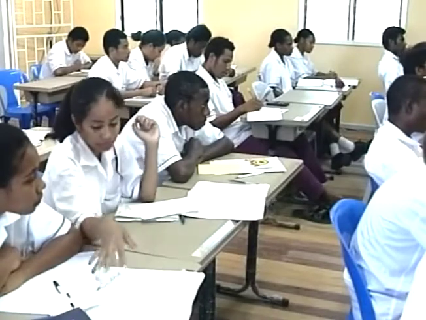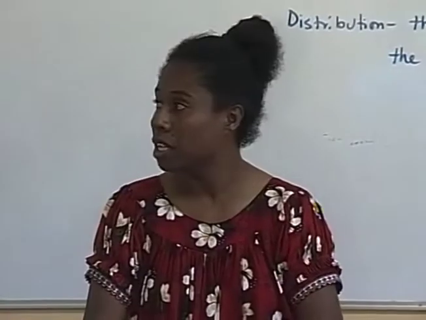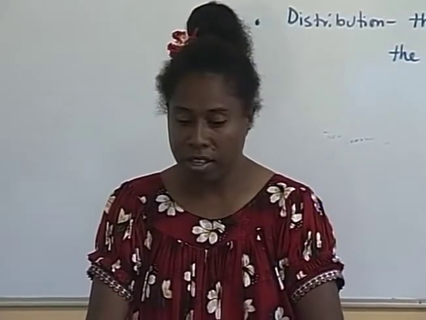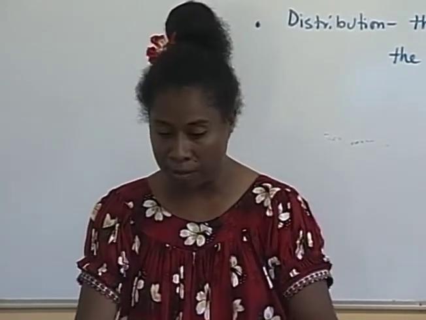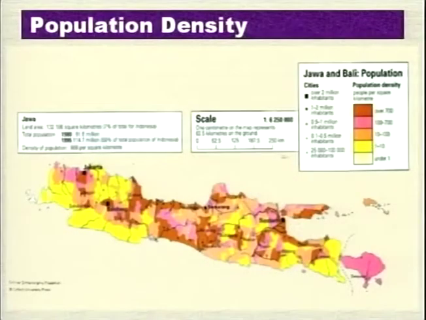We have a map that perhaps we have already looked at when we were looking at the rice growing areas on Java. That particular map gives us an idea generally of the density of population on Java Island. The orange color represents areas having more than 700 people per square kilometer.